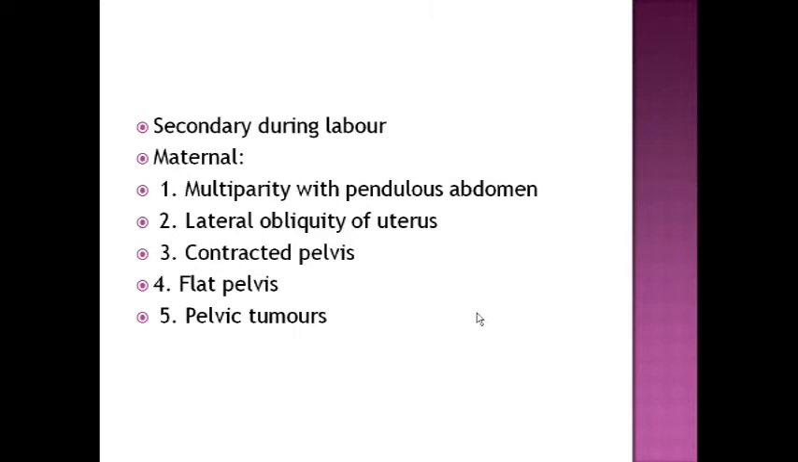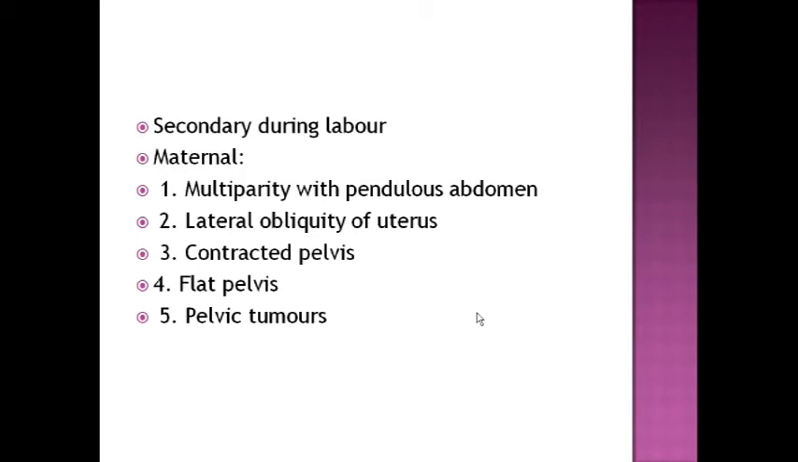Lateral obliquity of the uterus. What happens in lateral obliquity of the uterus? During labor, the axis is deviated. So if the axis is deviated, the head will not flex completely. It may go into extension. With extension, face presentation or brow presentation can occur. Contracted pelvis. In the same way, in contracted pelvis, initially the head is not completely flexed before labor.